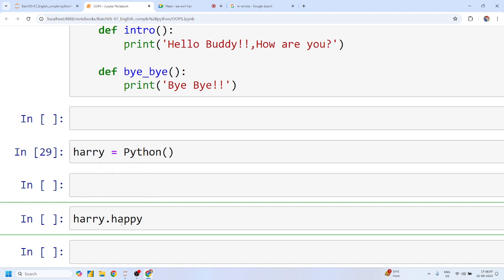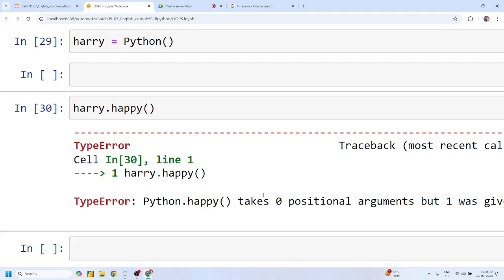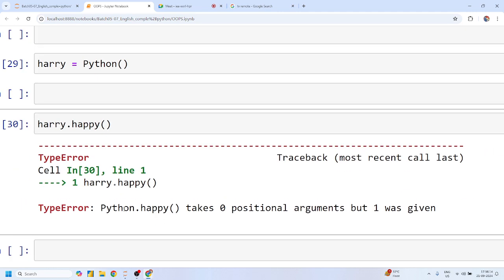The major problem is that if we call this function, we encounter some errors. Let me know the meaning or the basic explanation of this error. Mohit and Pradeep sir, try to explain this. The error says: Python.happy takes zero positional arguments, but one was given. What was the issue?